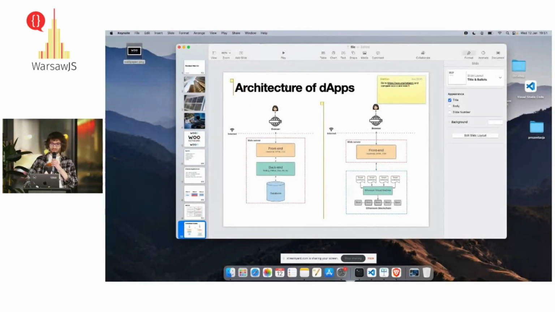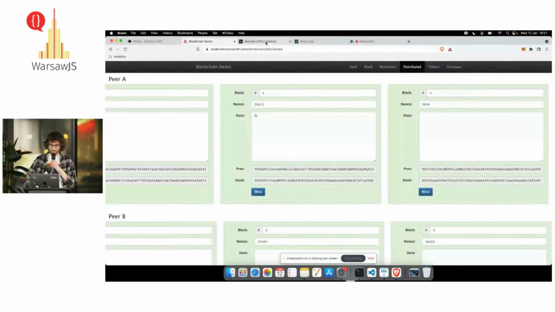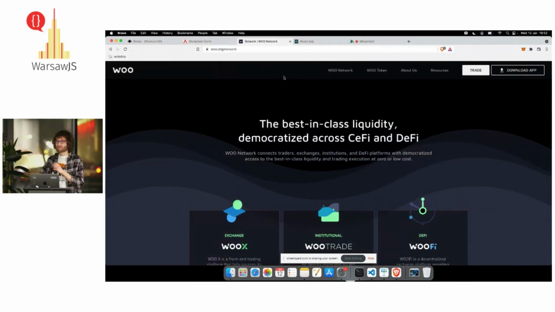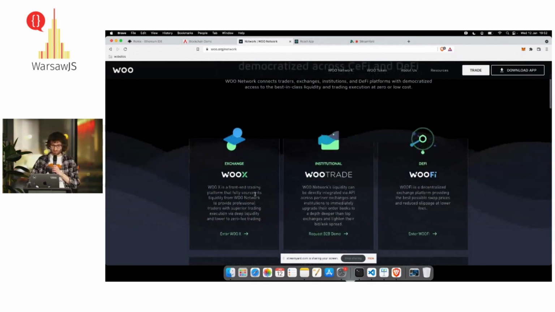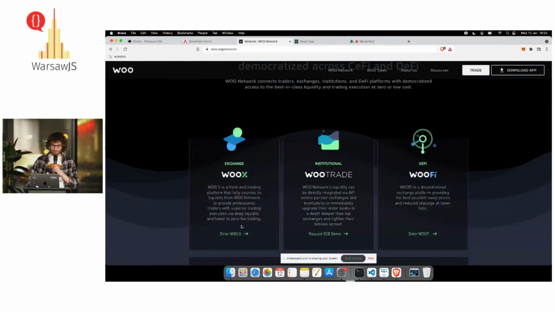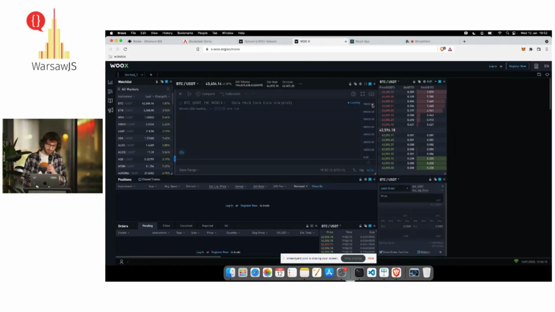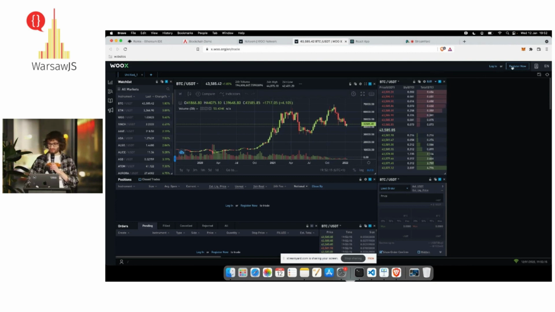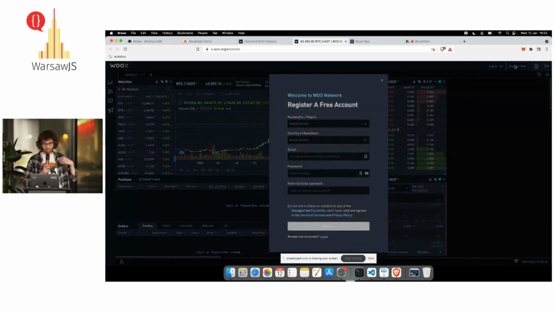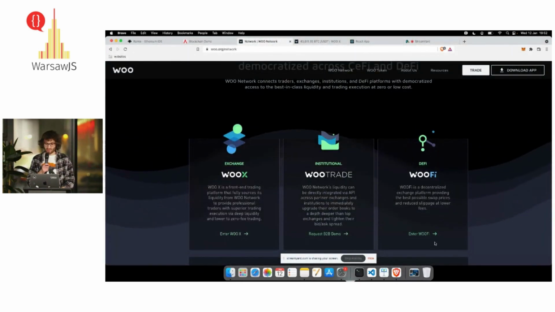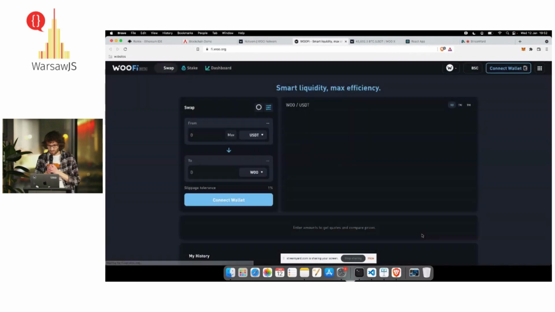As an example, to compare real Web2 and Web3, let's look at an exchange which is a Web2 application. Here, when you register, you have to put in your personal data, email, and this data doesn't belong to you. And we also have the decentralized exchange.